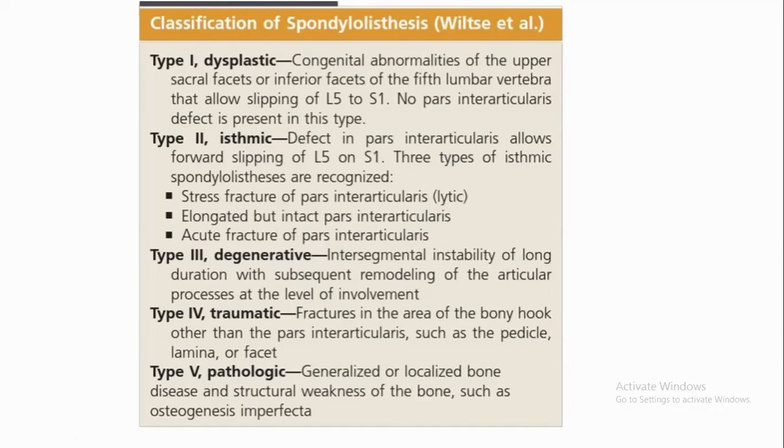I will explain these five types again one by one. Dysplastic, that is, a congenital developmental defect of the L5 vertebra or S1. Isthmic is a pars interarticularis defect. Degenerative is facet joint osteoarthritis.